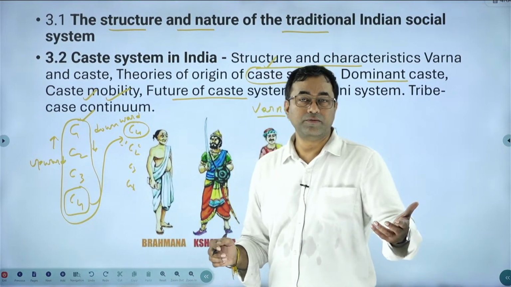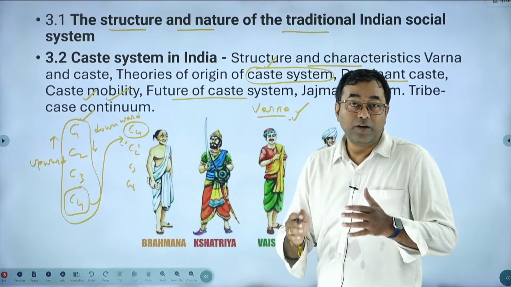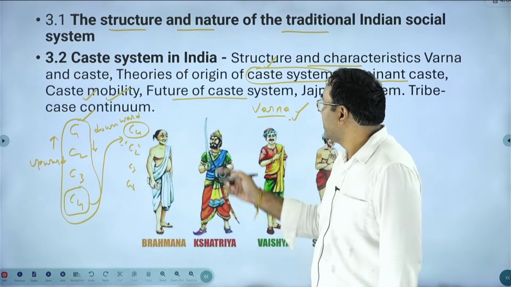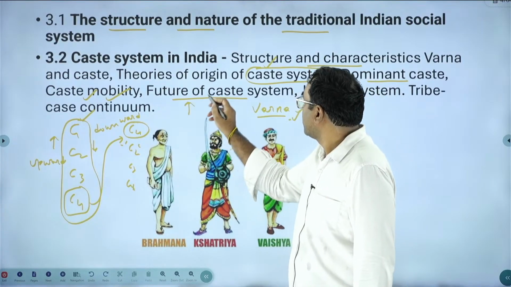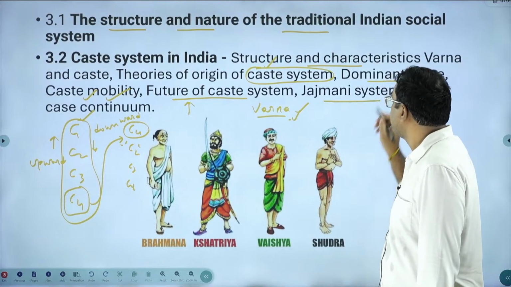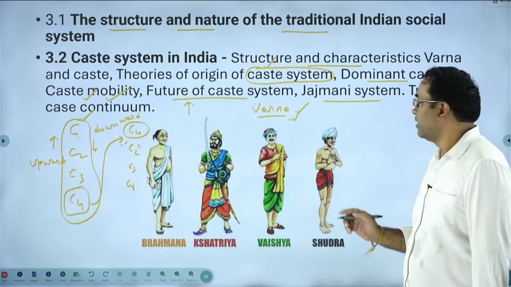What are the factors which led to the change in the composition of the caste system, and what are the new forms taken by the caste system, will be discussed as part of the future of caste system in India. Next one is the Jajmani system. In the Jajmani system, two kinds of people are considered.